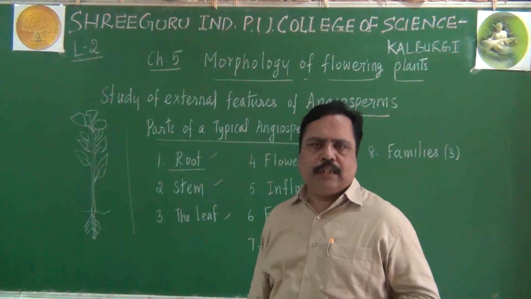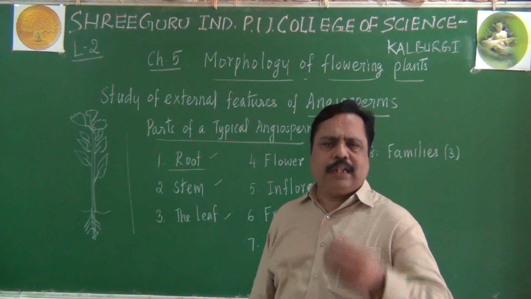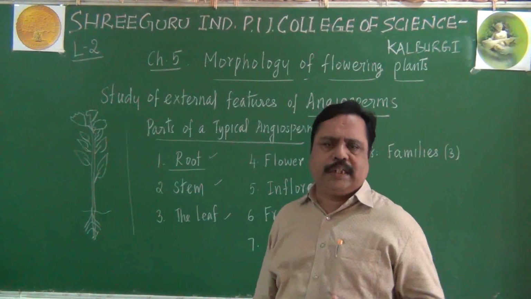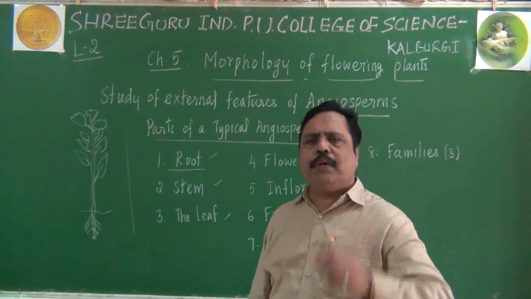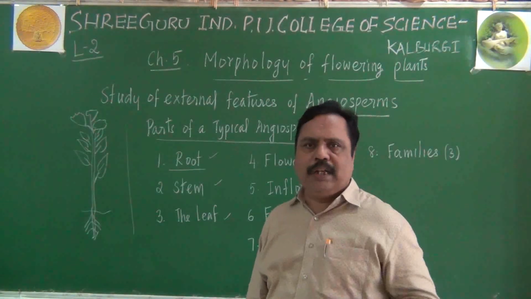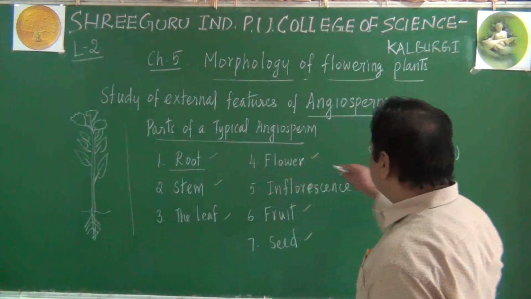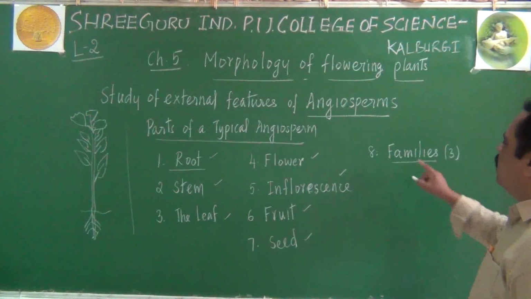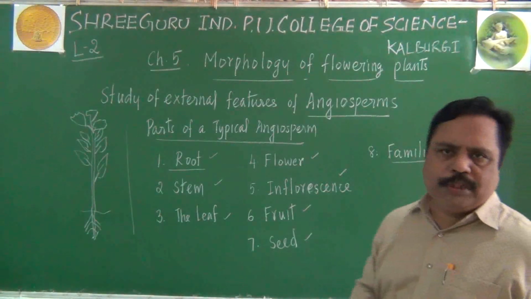Malvaceae, like that. Solanaceae, like that. There are different families, Liliaceae. In this way, 3 important families, including Leguminosae, the pulse family, like that. In detail, we will see later. Those families of angiosperm you will also be studying here.